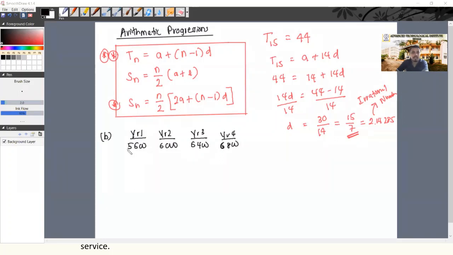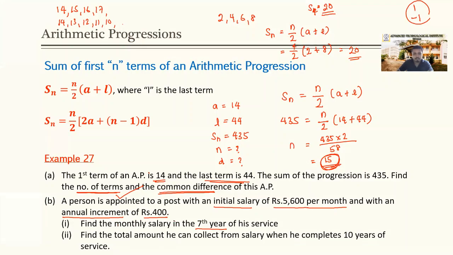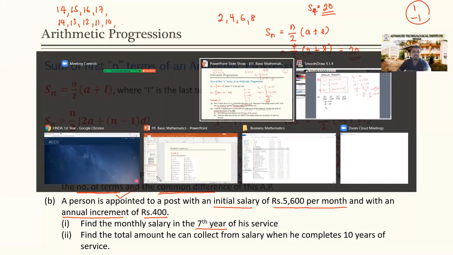Yes, there is a pattern. Based on the pattern, we need to determine whether it is an arithmetic progression or a geometric progression. Here we have a common difference, right? The common difference is 400. And the value of the first term is 5,600. What we need to find is the monthly salary he takes in year 7. Find the monthly salary in the 7th year of his service. It means we need to find the T7 value.